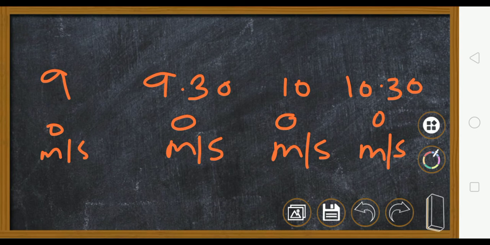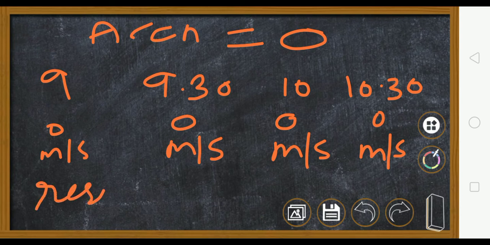Now there is no change in the velocity. So what will be the acceleration? 0. Acceleration is 0 because u is 0 and v is also 0. v minus u is 0, 0 upon t. So when the body is at rest, its acceleration is 0.